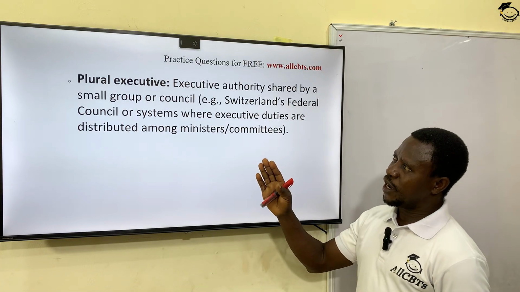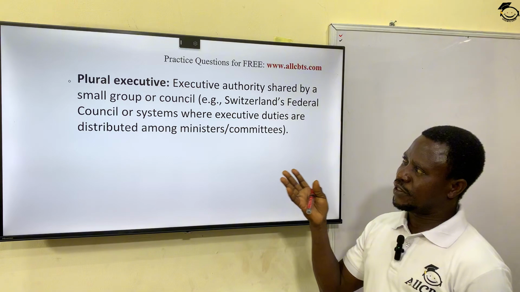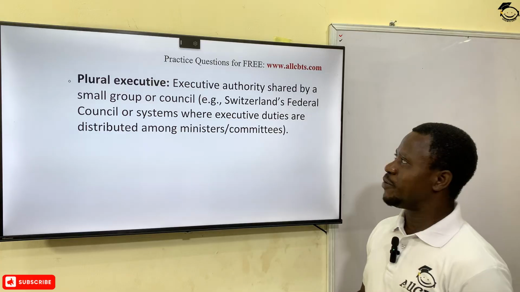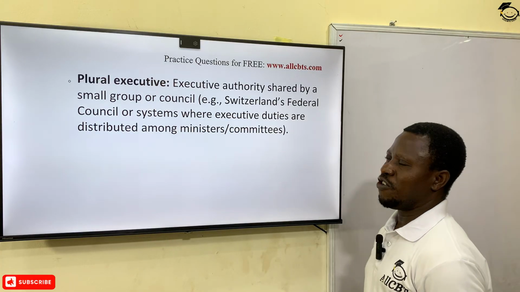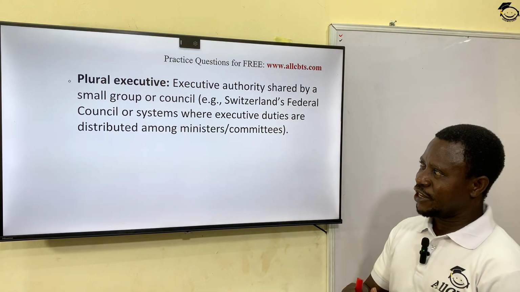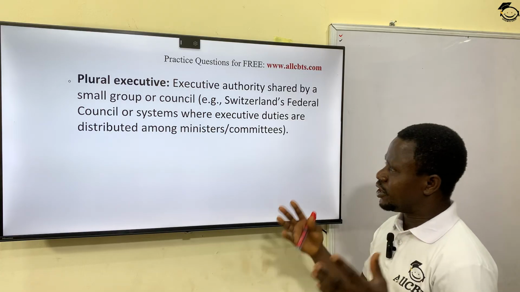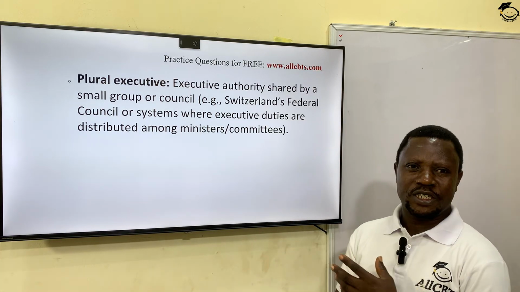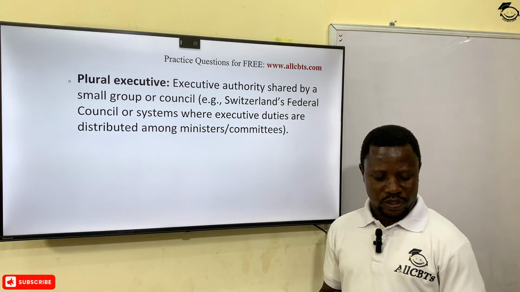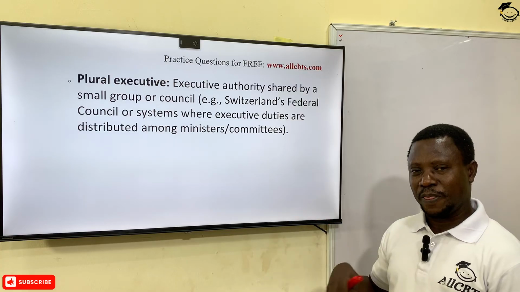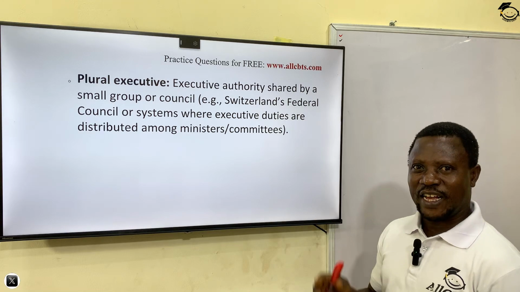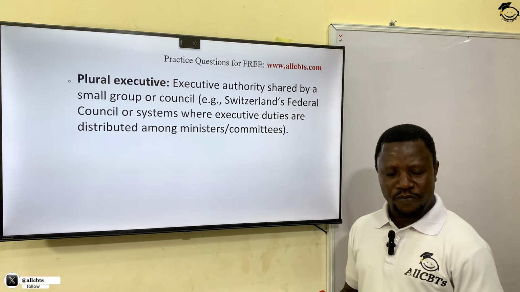Now, the next one I will identify as a type of executive is the plural executive. In this case, the executive authority is shared by a small group or a council, okay. This is very common with Switzerland, where in the federal council system, executive duties are distributed among different ministers and committees. This is peculiar, particularly to Switzerland. So remember, I've just mentioned 4 of them: the zero, the single, the dual, and of course, the plural executive as types of executive arm of government.